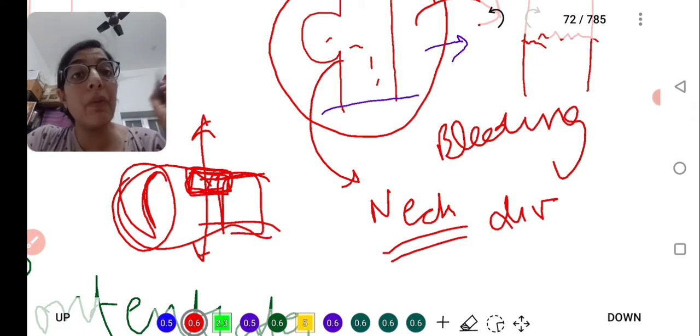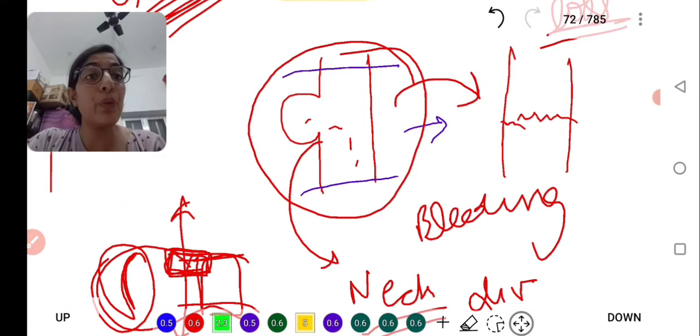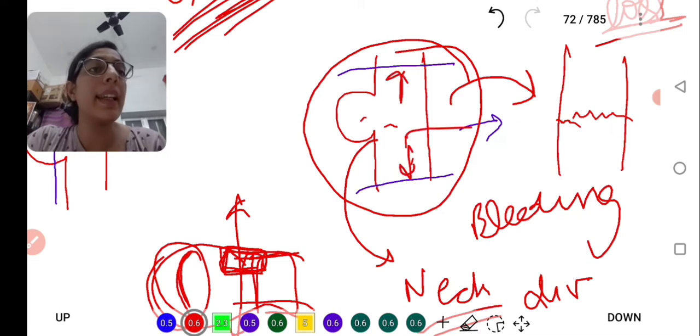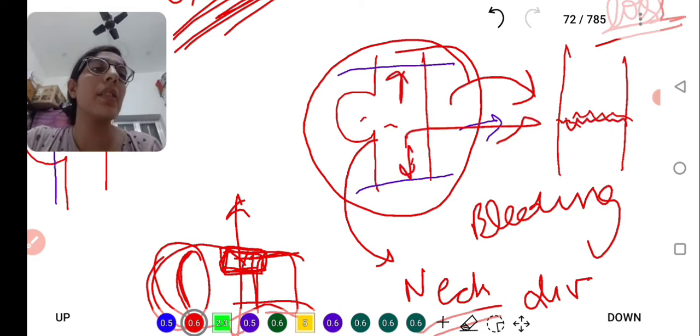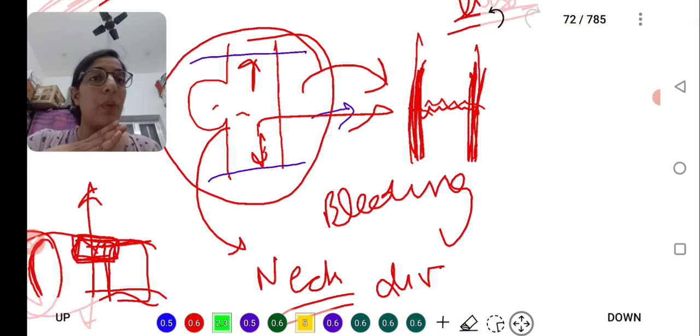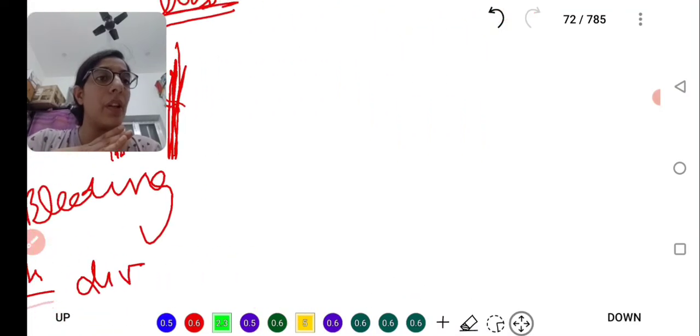So we will remove this proximal part and then anastomose it. Usually we do not do surgery in elderly patients because surgery can increase the morbidity risk. That's why we avoid surgery in elderly patients.